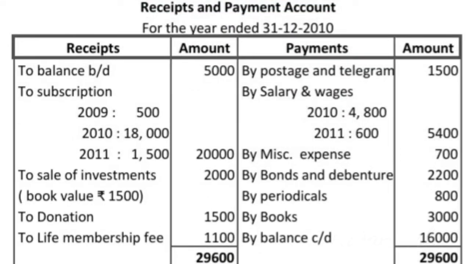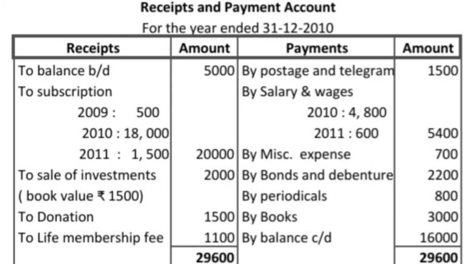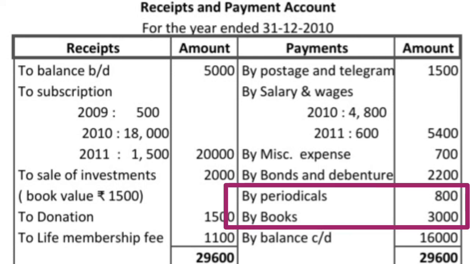Next, bonds and debentures. These are items related to the balance sheet. This is not an expense. This expense is related to investing in assets. So we can ignore it here. Okay. The next, periodicals 800 and books 3000.